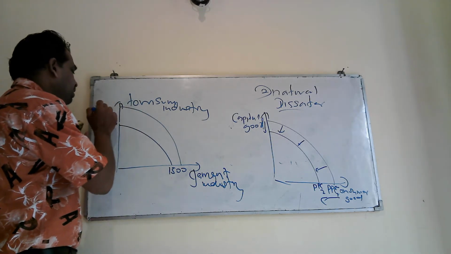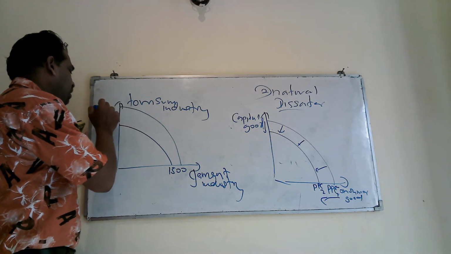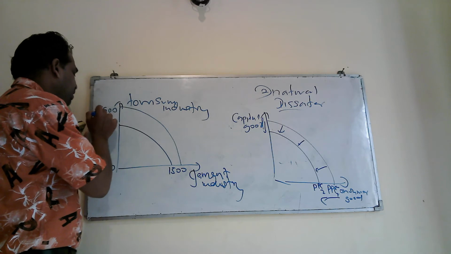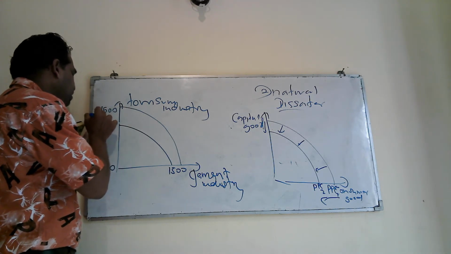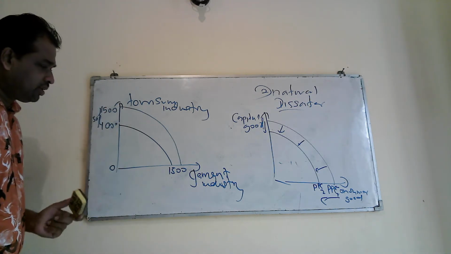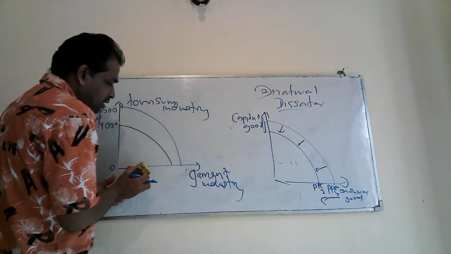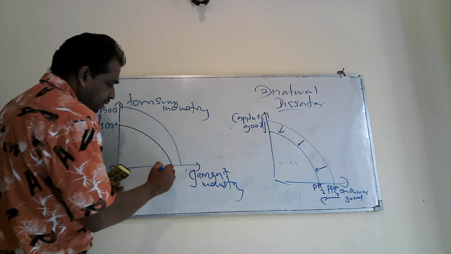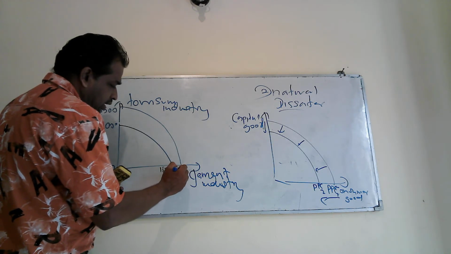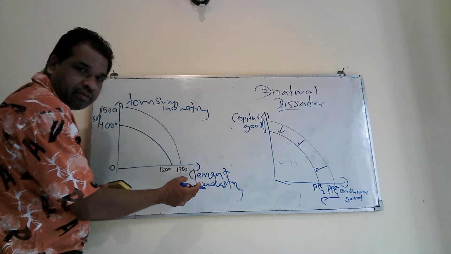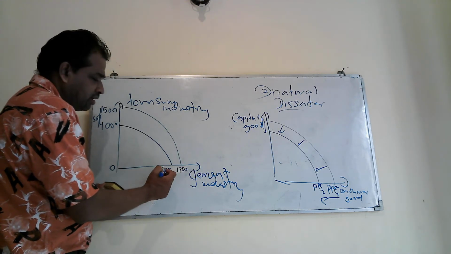If you take here 1,500, that means a 50% change, a rapid increase. If you take this, you can mention earlier it was 1,500, now 1,750. Even in the garment industry we have an expansion.